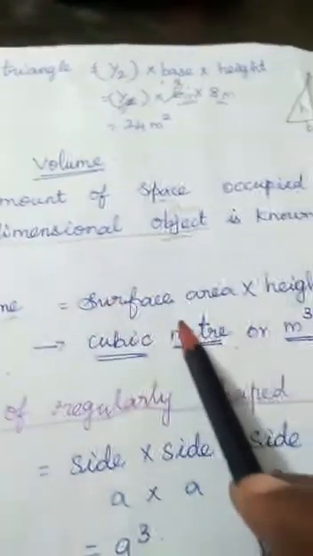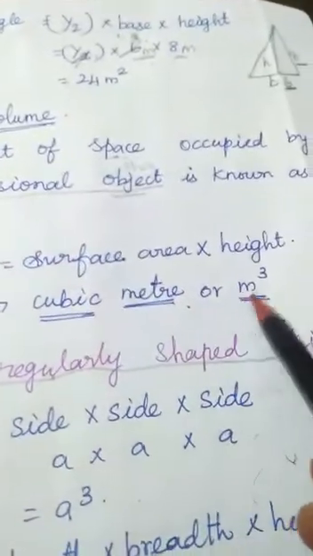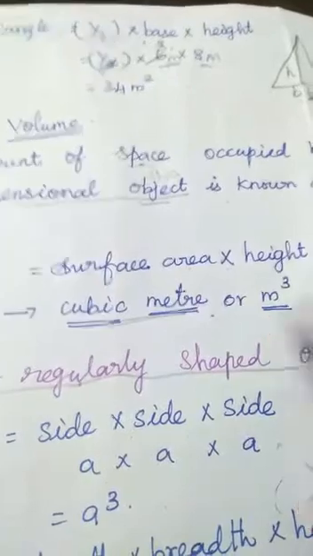Volume formula: surface area into height. SI unit of volume: cubic meter, or m cube. Cubic meter is represented as m cube.